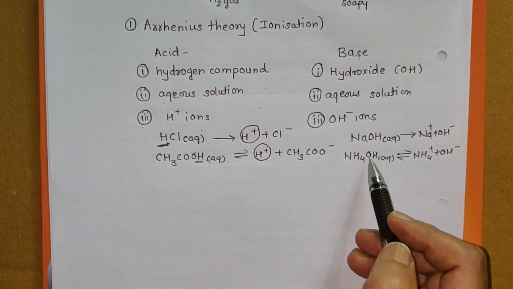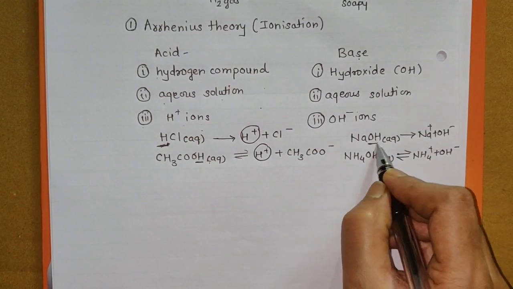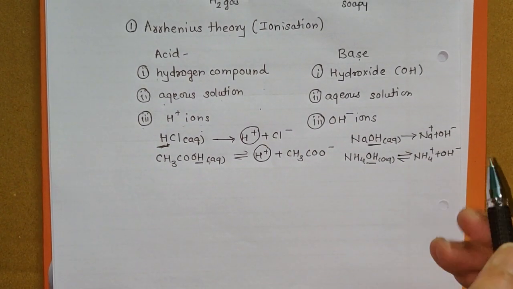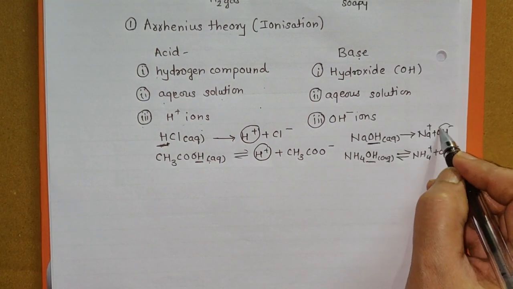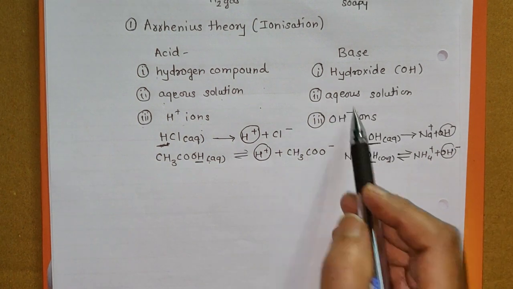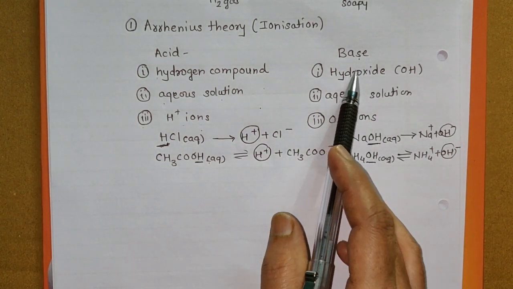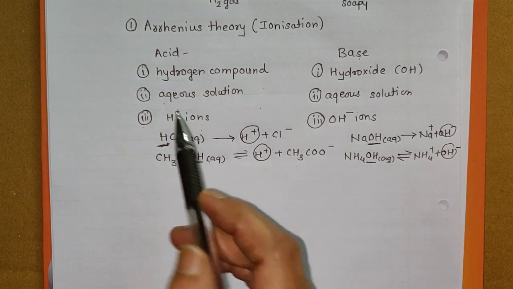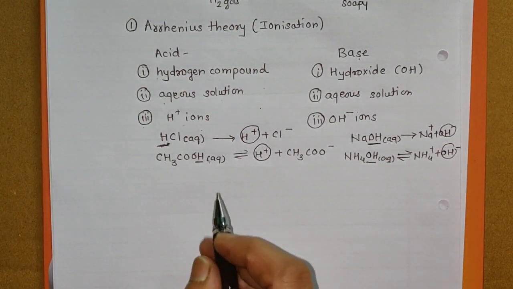Now see, in these two compounds the hydroxide group is present. These are hydroxide compounds. We have taken aqueous solutions of these compounds and OH minus ions are obtained. Again, if one of these three conditions is not followed, the substance cannot be called a base. Understand what is an acid and what is a base according to this theory.